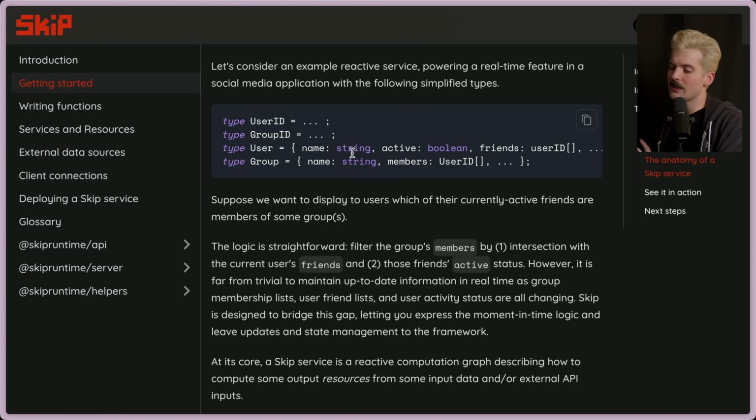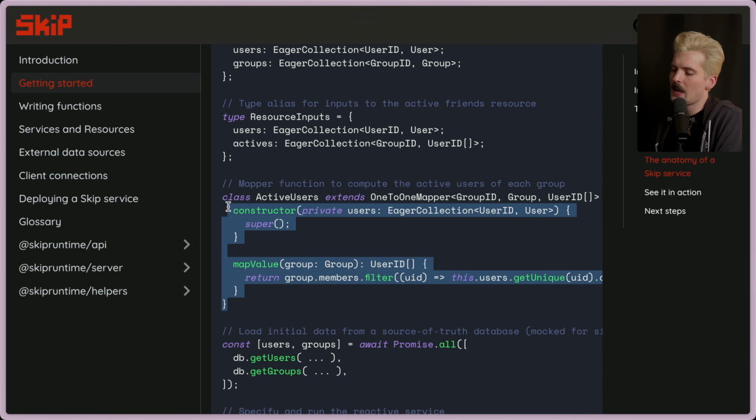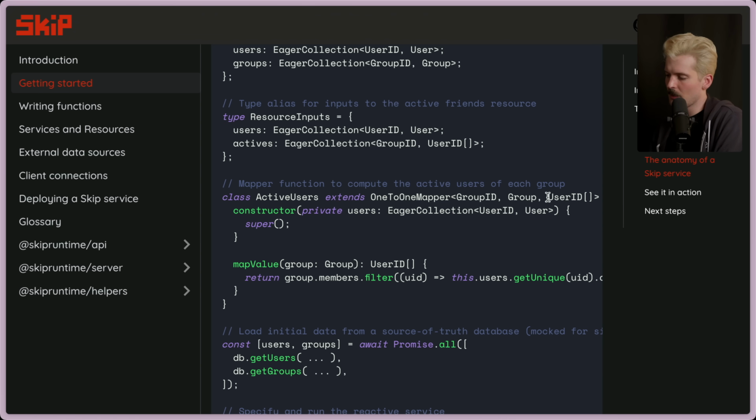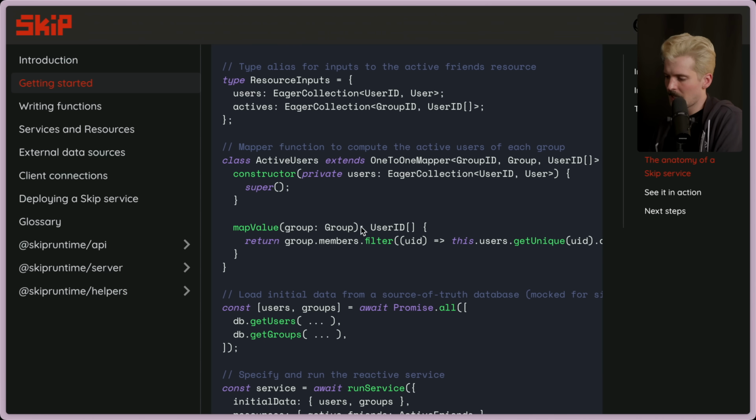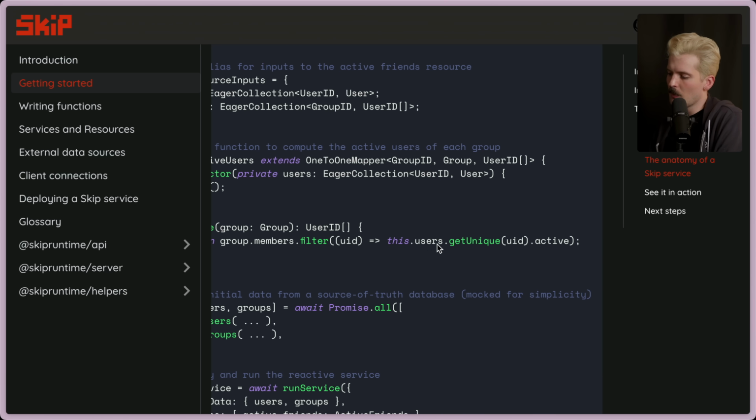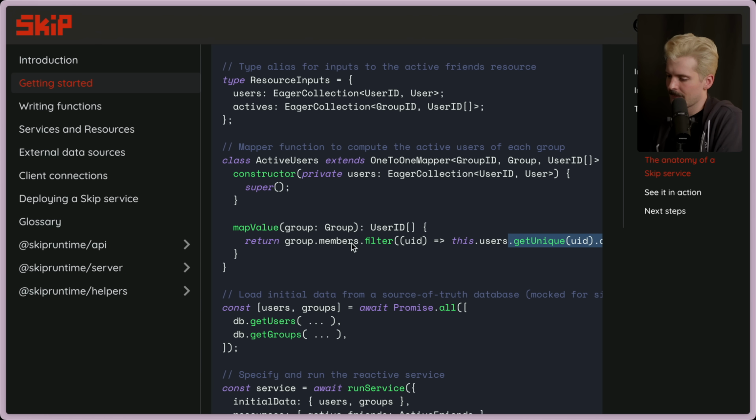Getting the current state to the user is not a fun problem to solve. The way they define this is using an active user mapper that takes a group ID, a group, and a user ID array. It's mapping one-to-one out of that. Takes the group and it returns a user ID array, but we filter out anyone who isn't active. So the goal here is to just give you the active users from a given group.